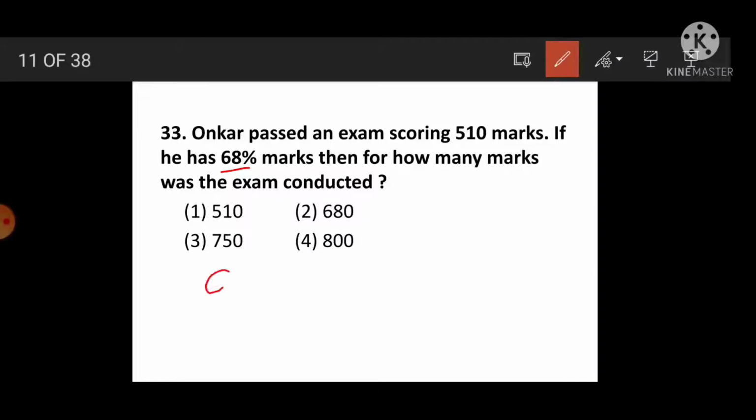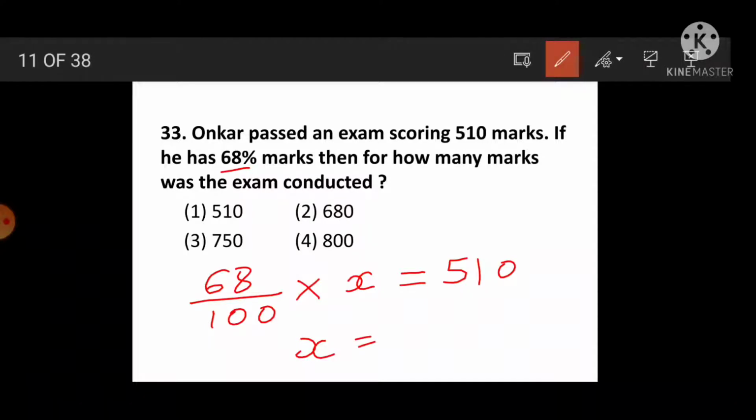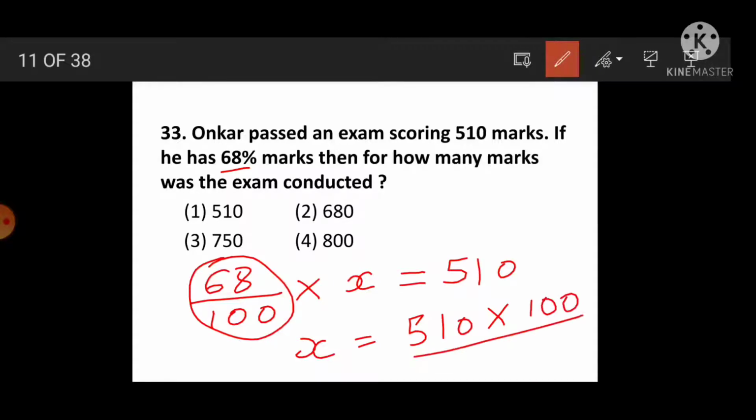Then see, 68% of total marks we don't know. X is equal to 510 marks he got. Then solve this. X is equal to what will come? 510 into 68 upon 100. When moved to the opposite side of the equal sign, it will come 100 upon 68. And after solving this, we are getting the answer 750. 750 marks exam conducted. Okay, you can solve and check it.